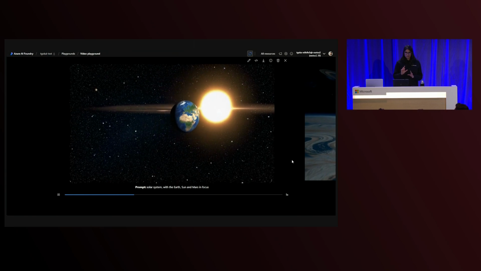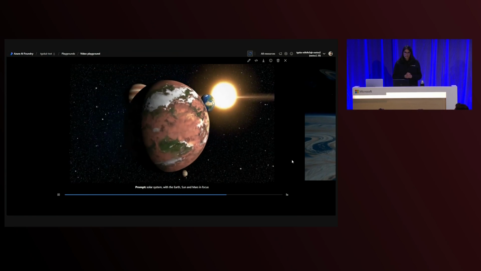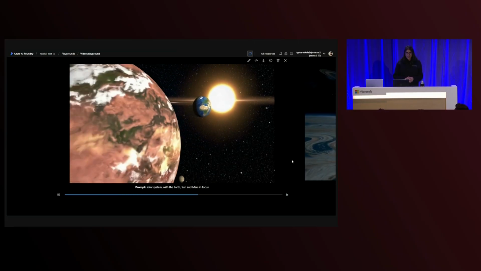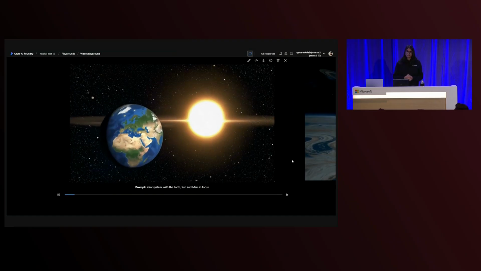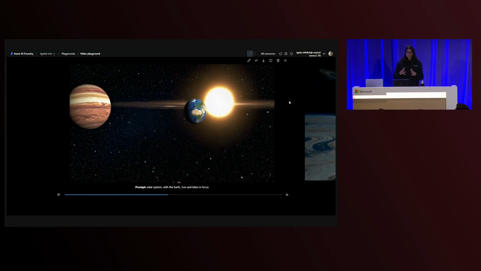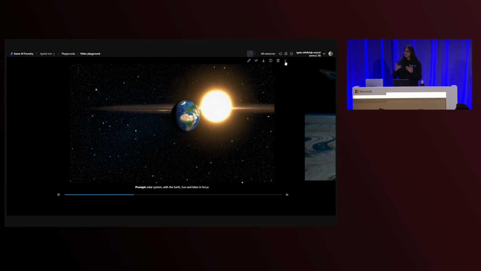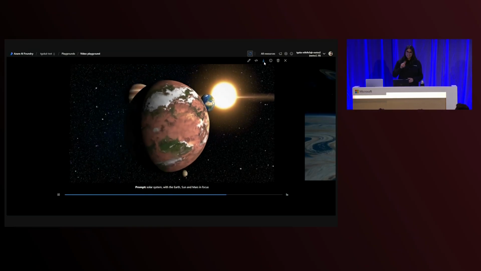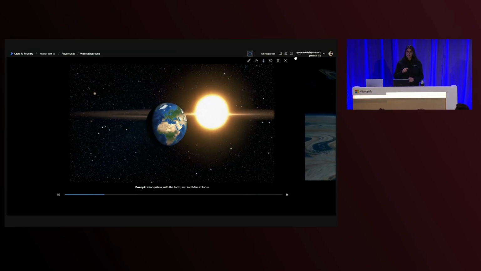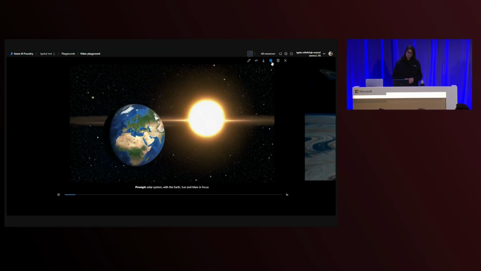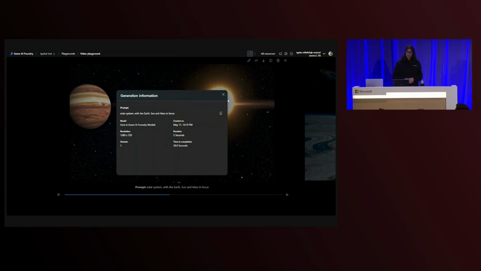This looks good. I'm really liking the temporal consistency. I love the length of the video, and it's somewhat scientifically more correct than what I just had. I can see the sun, I can see the Earth, and I can see Mars. Okay, this is good. I'm going to download this as a reference video to a local file as an MP4. When I click the information generation tag, I can also see the edited prompt that I used, which means that the state was saved. I click out.